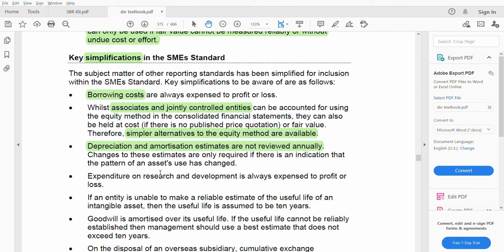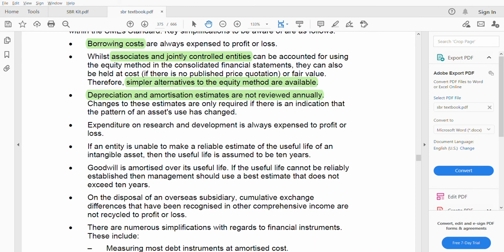Next, we have expenditure on research and development, which is always expensed to profit and loss. In full IFRS, we can capitalize some of the development expense if it meets 6 criteria. I don't want to go through the 6 criteria now, it's not needed. When we go through intangible assets, IAS 38, we will definitely go through this. But here, what you know is it's always expensed, same as borrowing cost. It does not matter with the research and development, it is fully expensed.